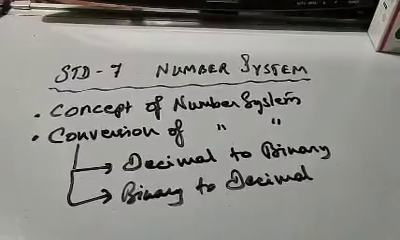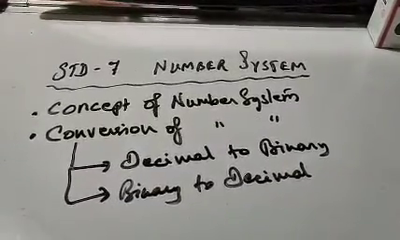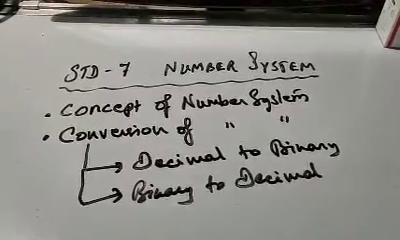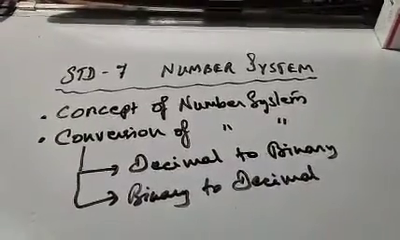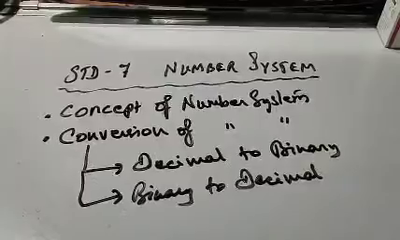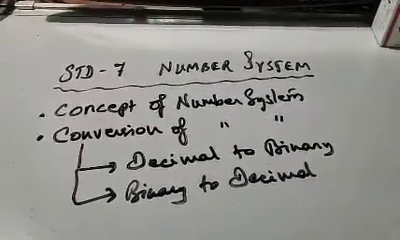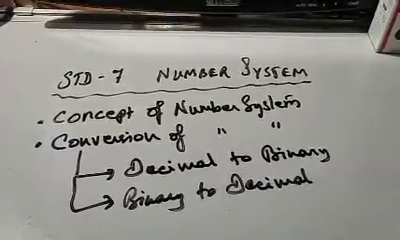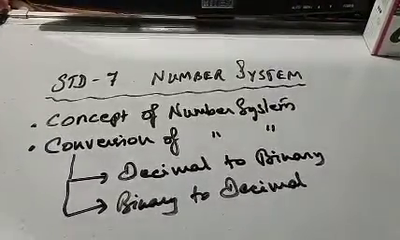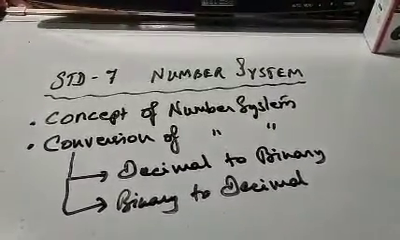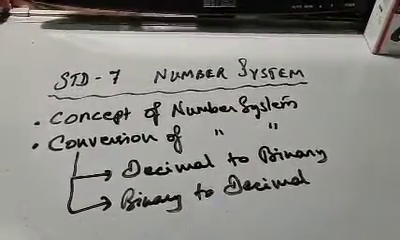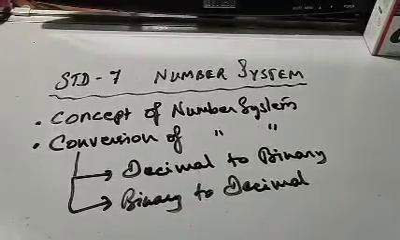The topic for our discussion is the concept of number system, and then the second one, conversion of a number system, that is decimal to binary and binary to decimal. So these are the topics that you have in this particular chapter. You have to study only these two topics, nothing more than that. So let us discuss the concept of number system.